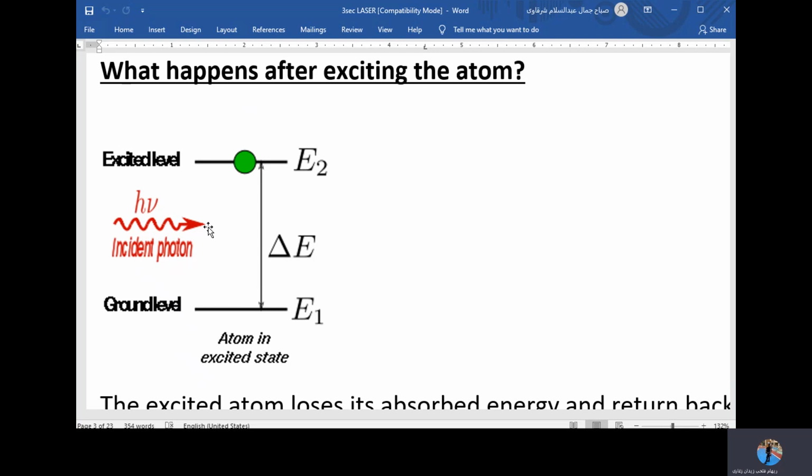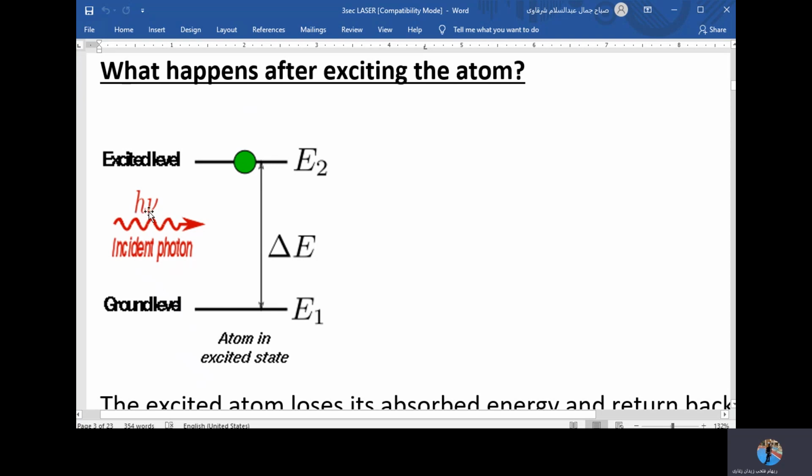When the atom absorbed some amount of energy, some electrons will jump from the ground state into a higher energetic state. Now, the electrons will never be happy in this excited state, and it will go back to the original ground state. But because it absorbed a certain amount of energy to transfer from E1 to E2, this amount of energy has to be given back as kind of energy.